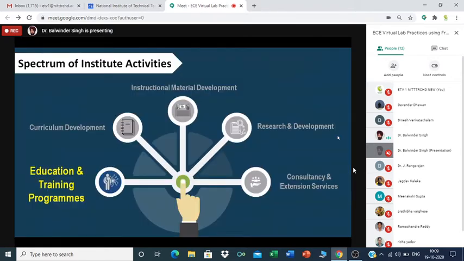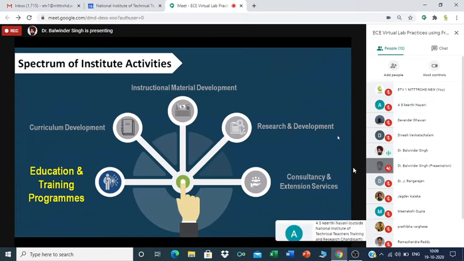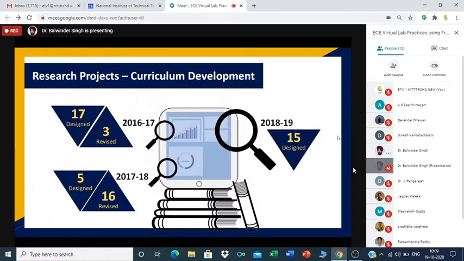As I have just told you, these are the various domains of NITER Chandigarh, where it actively serves different clientele systems. Educational and training programs, curriculum development, instruction material development, research and development, consultancy and extension services. These are the major areas. And you can see from this slide that in the last 3 years, NITER Chandigarh was actively involved in curriculum development. These figures show the activities of the last 3 years.